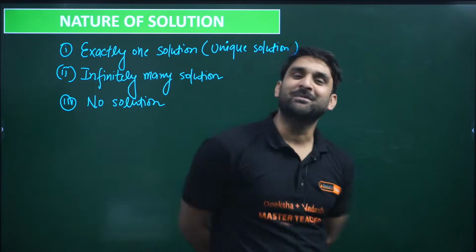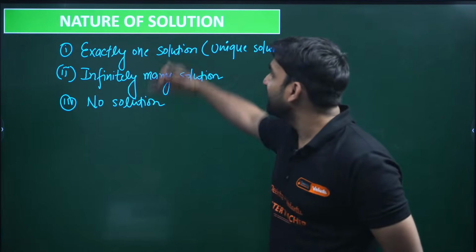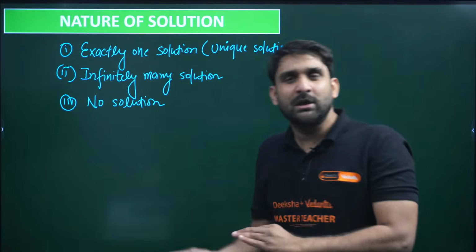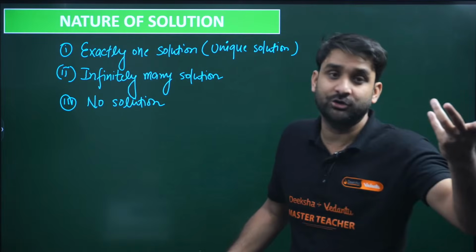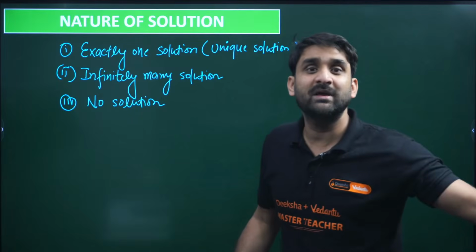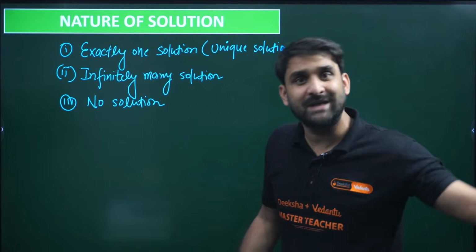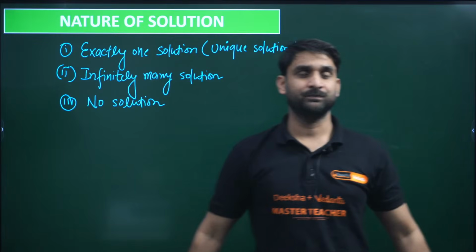Now you might be thinking, sir, how will we find whether the given linear equations have infinitely many solutions, exactly one solution, or no solution? Do we need to find the solution by solving using the elimination and substitution method? No. Without solving, you can get the result.